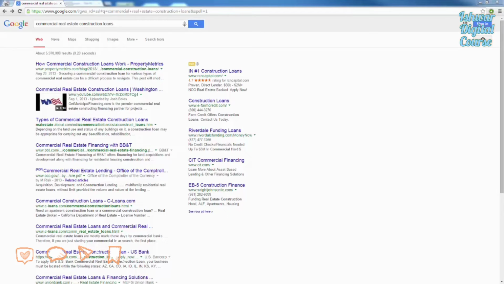Okay, so this is a very, very simple process. So step 1, you need to find a long tail keyword just like this here, commercial real estate construction loans. You can use any keyword tool. You can use the Google keyword tool.